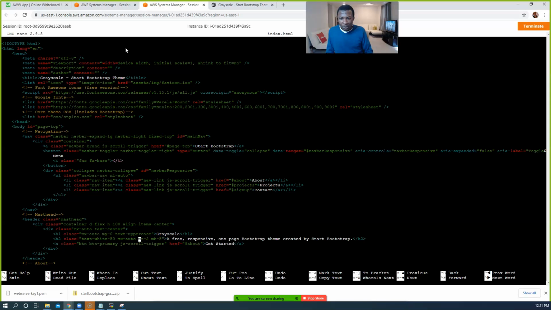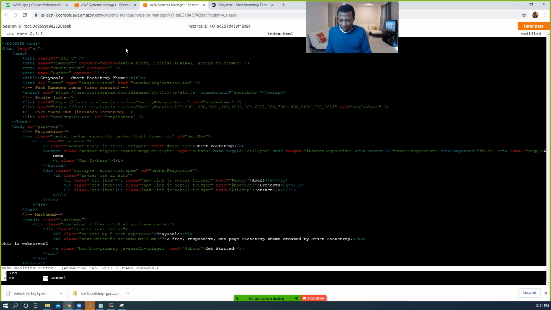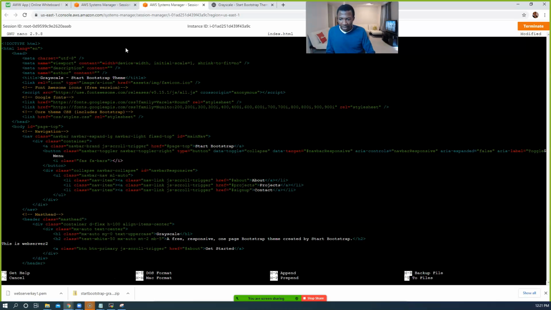For those of you that know the shortcut, just do Control Z. I forget my shortcut sometimes. That's why I'm using my arrow keys. So this is web server 2. Control X, Y, enter.